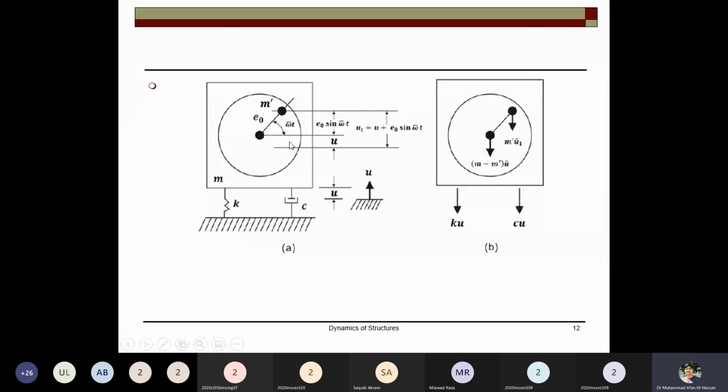You can draw it this way: you will have a displacement of this system, and there is also the eccentricity of the machine, because the machine mass is at E naught. So what will the total displacement be? u plus E naught sin omega t. And you can represent this system: the eccentric mass force will be m a, with its own acceleration, and the machine's centroid will shift, m minus m prime times u naught, because we have a beam, so this is basically the mass of the system.